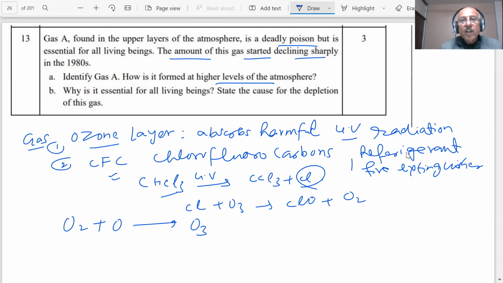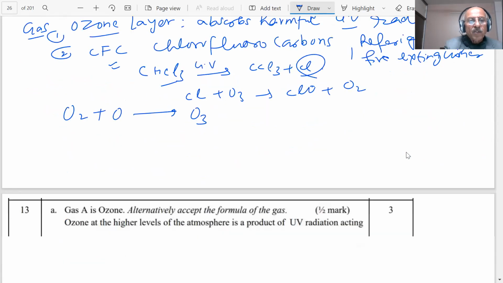Why is it essential? State the cause of depletion of the gas. We have already indicated, we have already uploaded a complete lecture on this also, on what is the cause of ozone depletion and the ozone hole, which is there because of the chlorofluorocarbons which are present in the refrigerator, fire extinguisher, or aerosols, perfumes, etc. And let us see the answer which is given here.